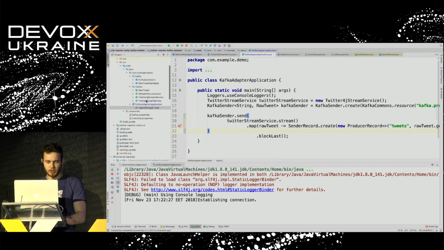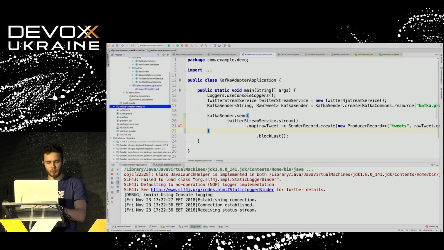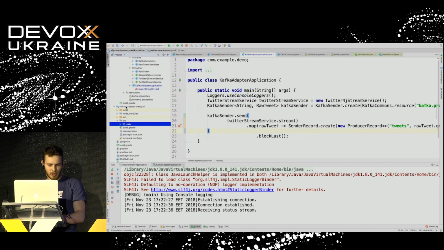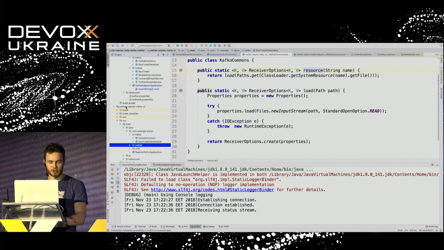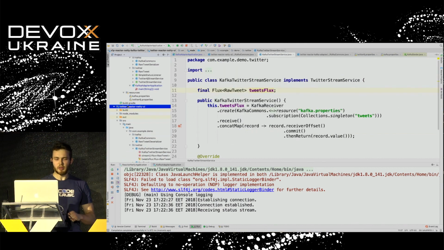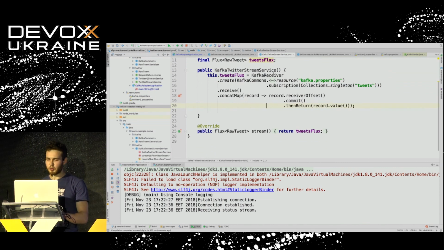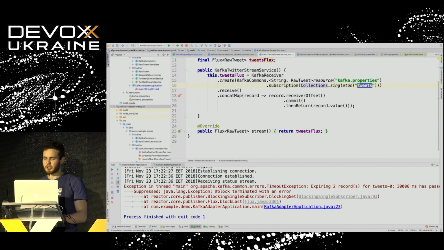On the other hand, we need to somehow consume messages. Yeah, we achieved the stream, which is good. On another part, the UI part of our application, we use almost the same API. However, in this case, we are going to use Kafka receiver. We use the same Kafka commands to load Kafka properties, and then we need to specify from which endpoint we would like to consume our messages. In this case, we will consume from one topic, which could be subscribed.